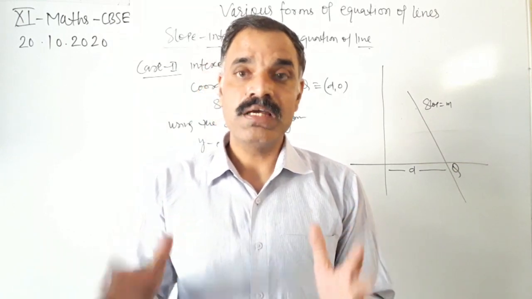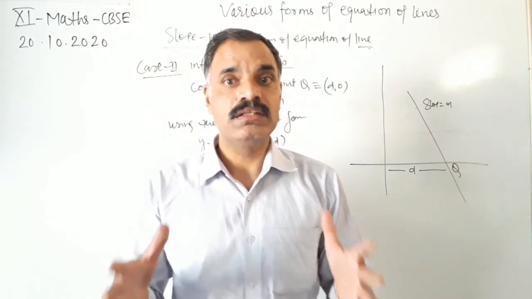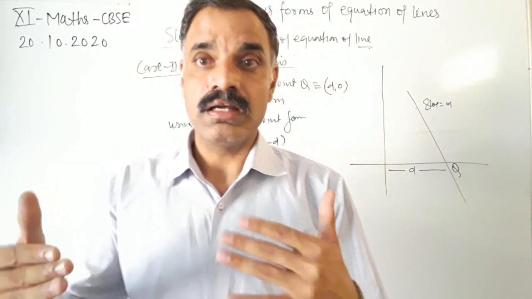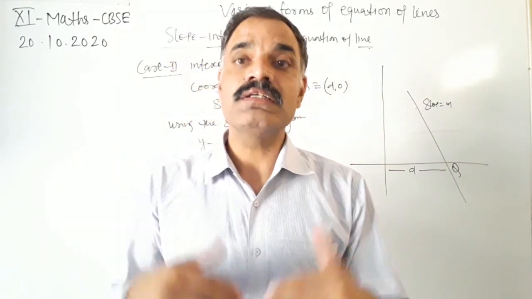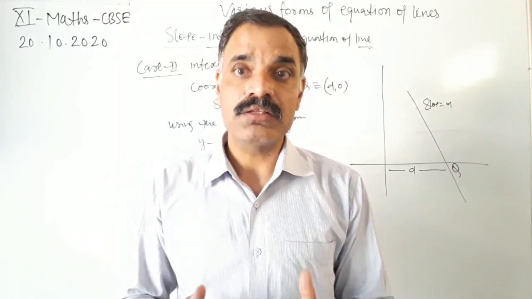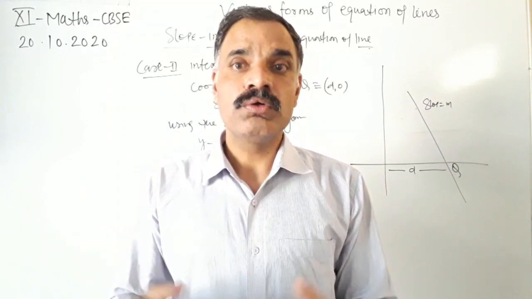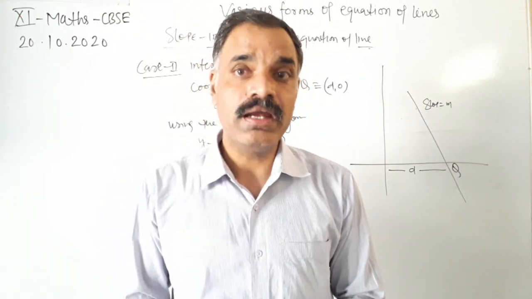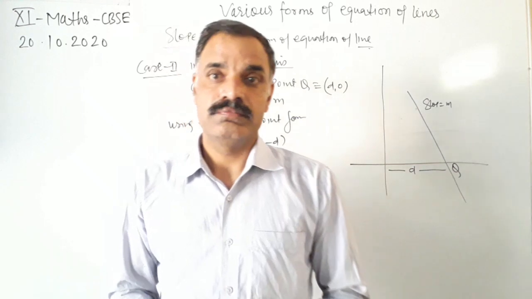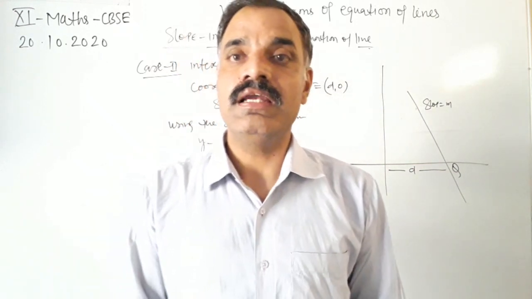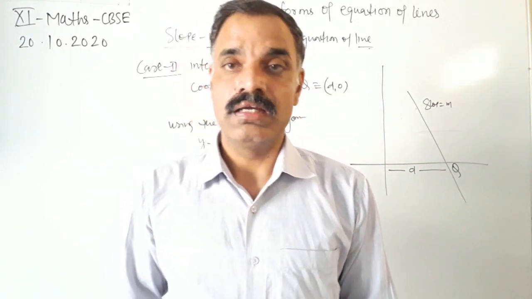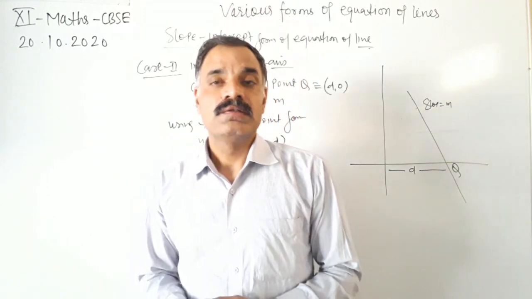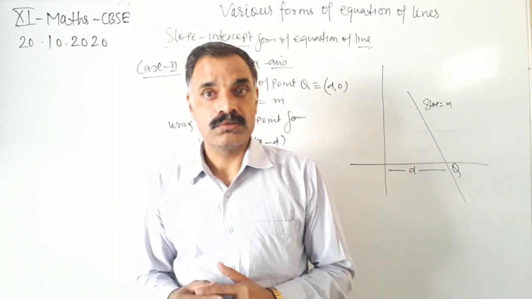Equation of the line means path of the line, and path of the line needs two pieces of information, that is slope of the line and a point on the line, or 2 points on the line. By this information we can find the whole details of the equation of the line.